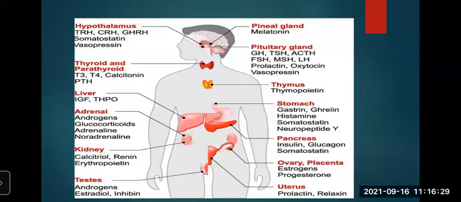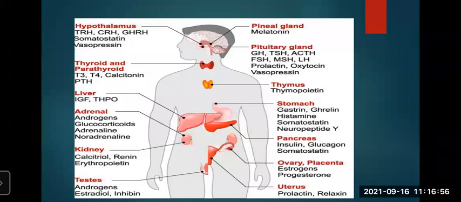The hormones secreted by the pituitary gland are growth hormone, adrenocorticotropic hormone, thyroid stimulating hormone, also called TSH, prolactin hormone, follicle stimulating hormone, that is FSH, then luteinizing hormone LH, then oxytocin, and androgen hormone. All these are hormones secreted by the pituitary gland.